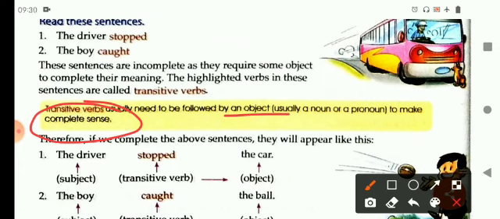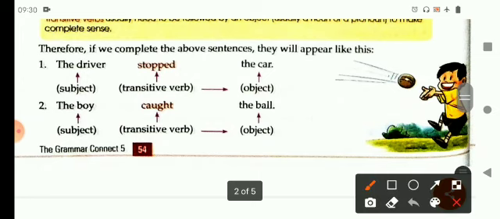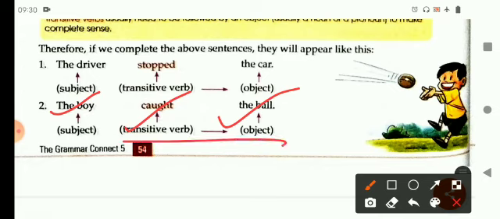Therefore, if we complete the above sentences, they will appear like this. The driver stopped the car. Here, the driver is the subject, stopped is the transitive verb followed by the object, the car. In a similar way, in the next sentence, the boy caught the ball. Here, the boy is the subject, caught is the transitive verb, and the ball is the object. So here, caught is followed by the object ball. So it is a transitive verb.